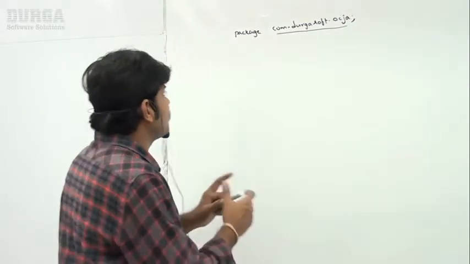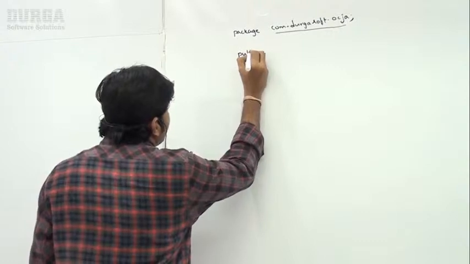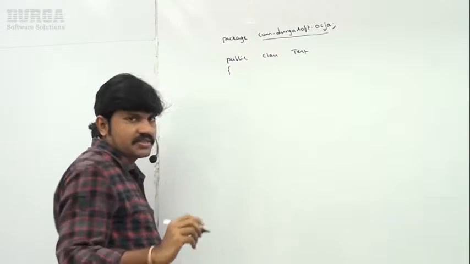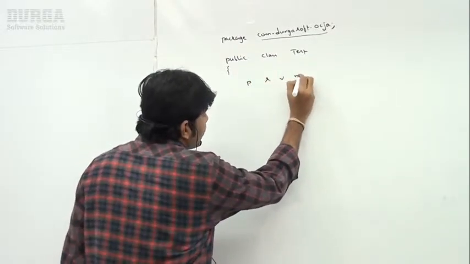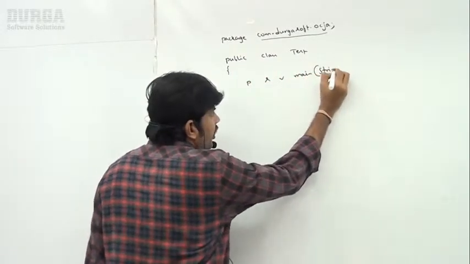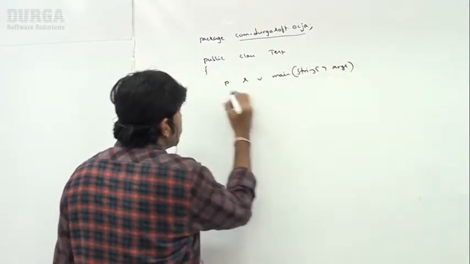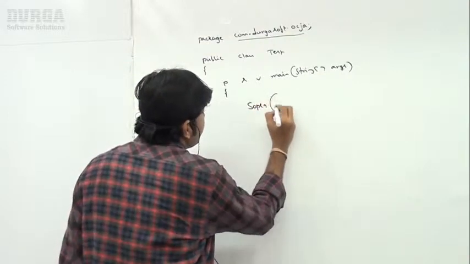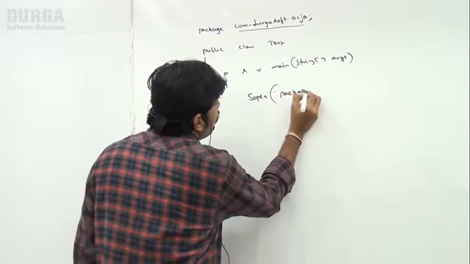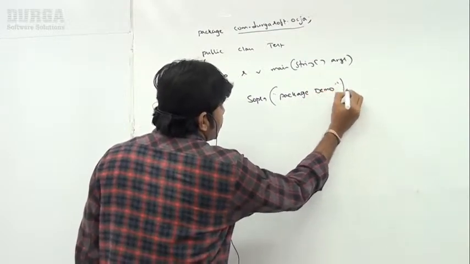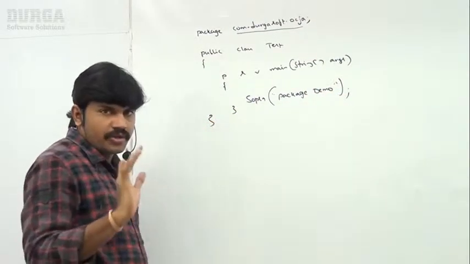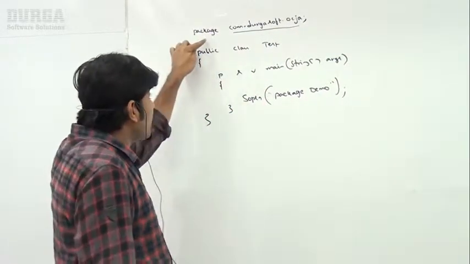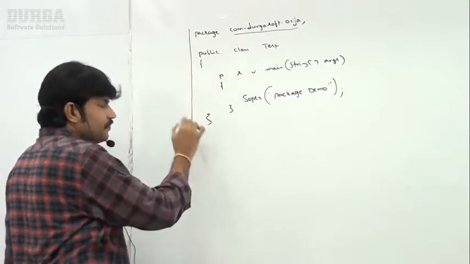Okay, this is the basic. Now I am taking public class Test, with public static void main(String[] args). Inside it, System.out.println("package demo"), like this I am taking. That's all. This is how to write a package statement in our program.